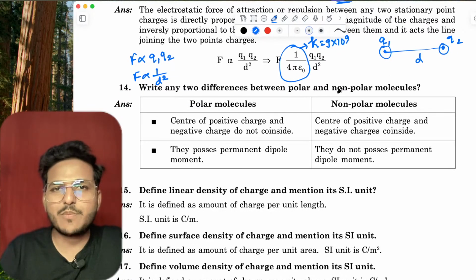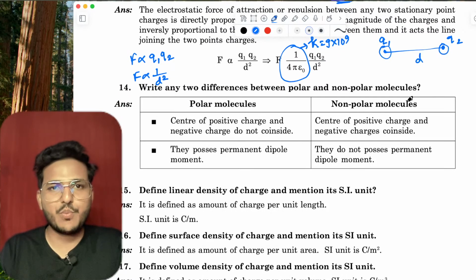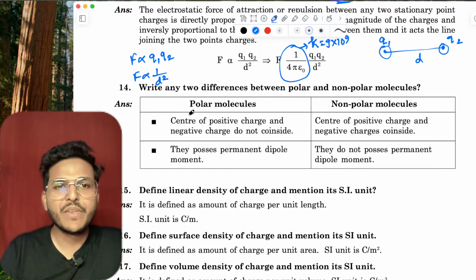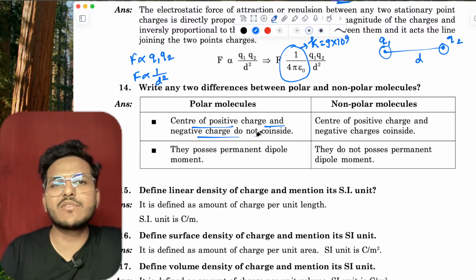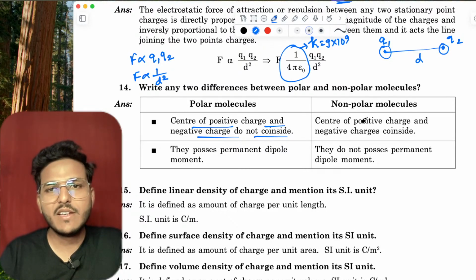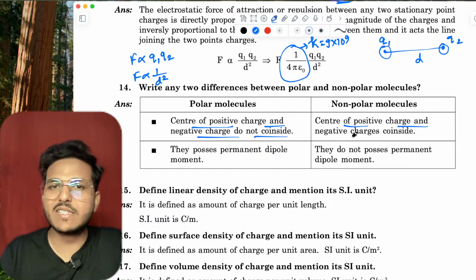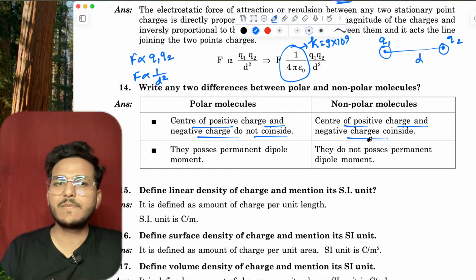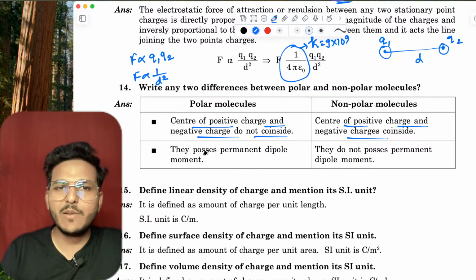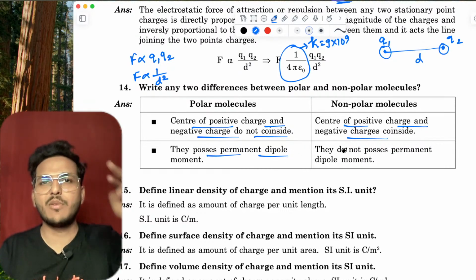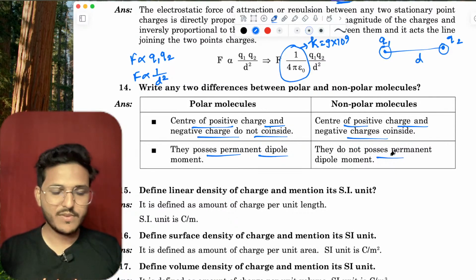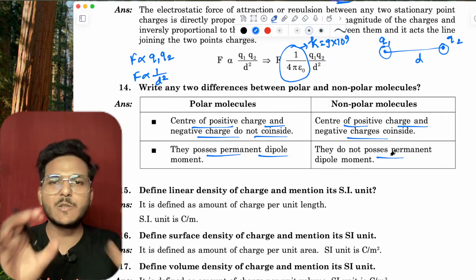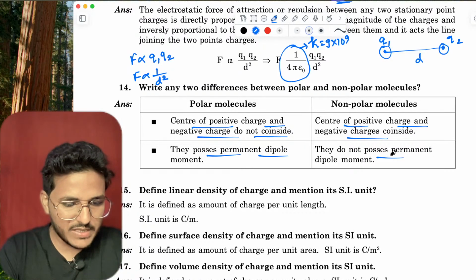Write two differences between polar and non-polar molecules. In polar molecules, the center of positive charge and negative charge do not coincide, whereas in non-polar molecules, the center of positive charge and negative charge coincide. Polar molecules possess a permanent dipole moment, but non-polar molecules don't possess a permanent dipole moment.